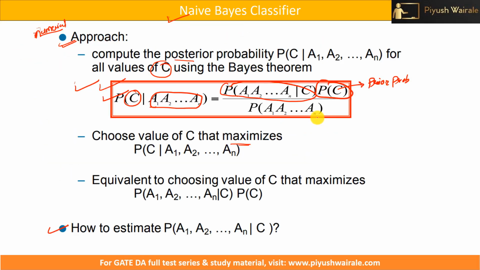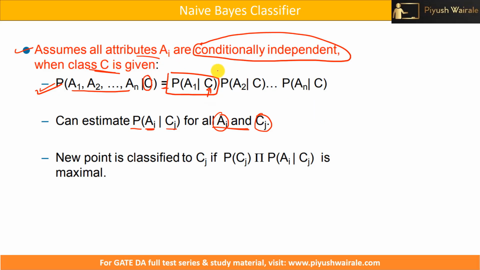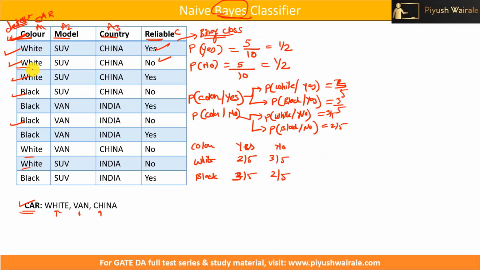So what we are doing here, if you observe, is calculating attribute A1 for a given particular class. And we are doing this for each and every attribute, and for each distinct feature. So this is for color. Now what about model? Same thing, S or no. And here we have SUV and van.